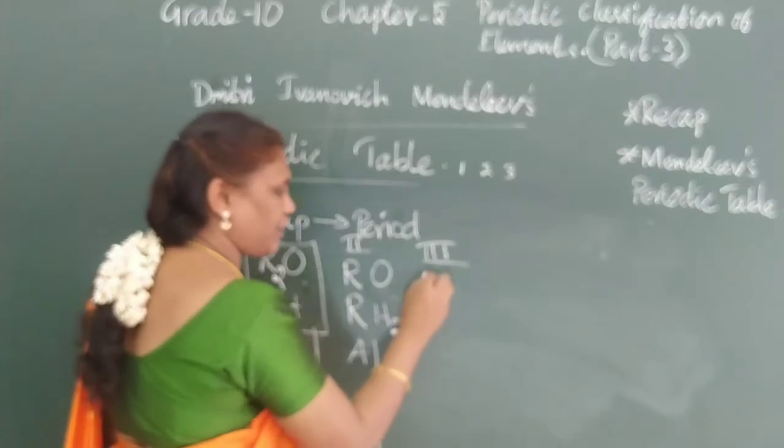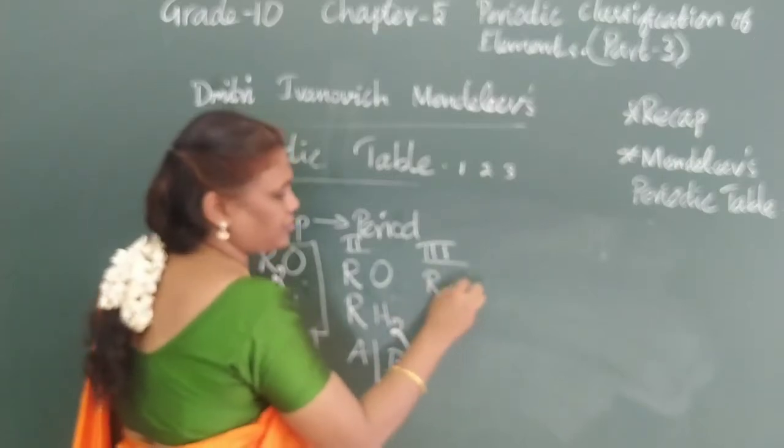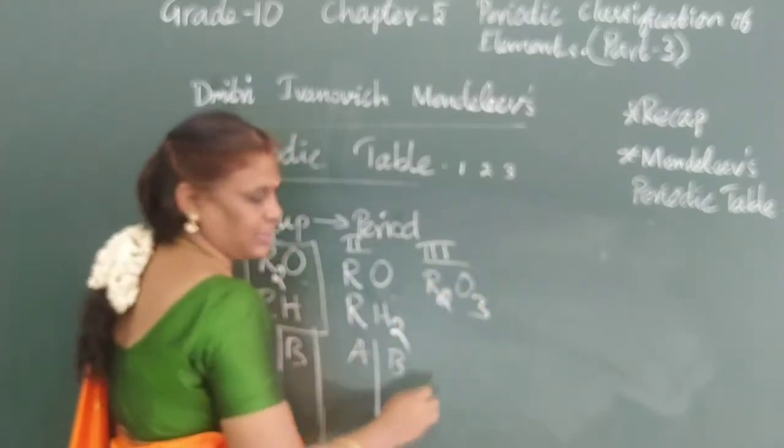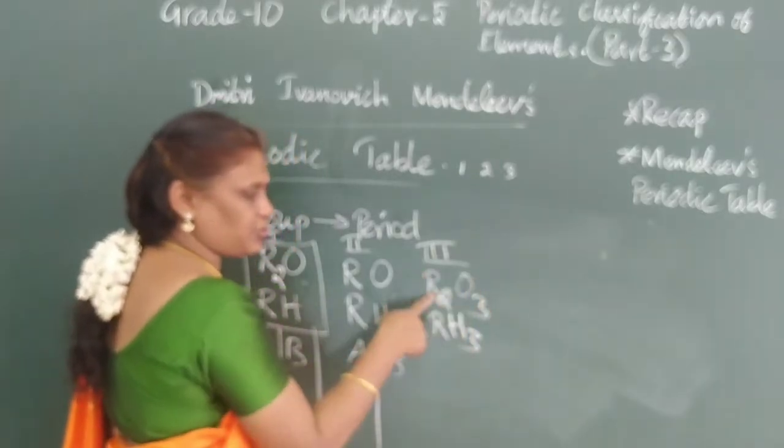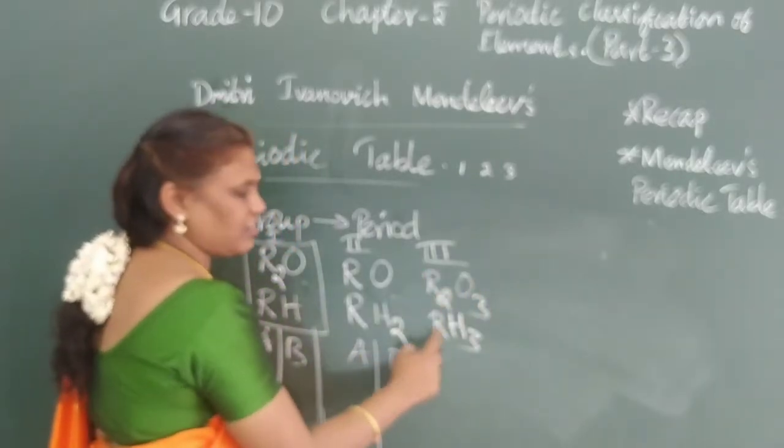Third group, you can write R2O3. Next RH3. The valency of this is 3 and oxygen 2, so it will be 2, 3. Here 3, here 1.